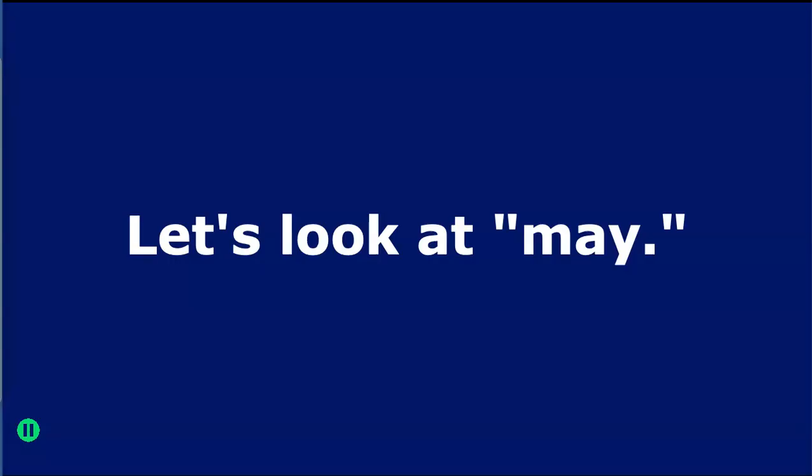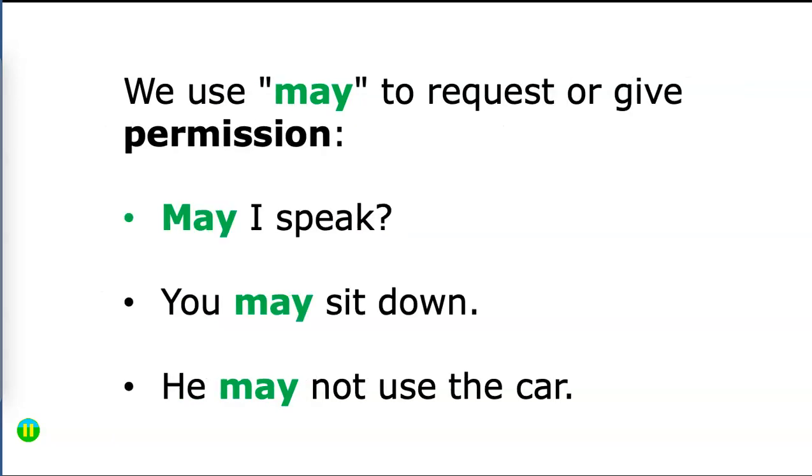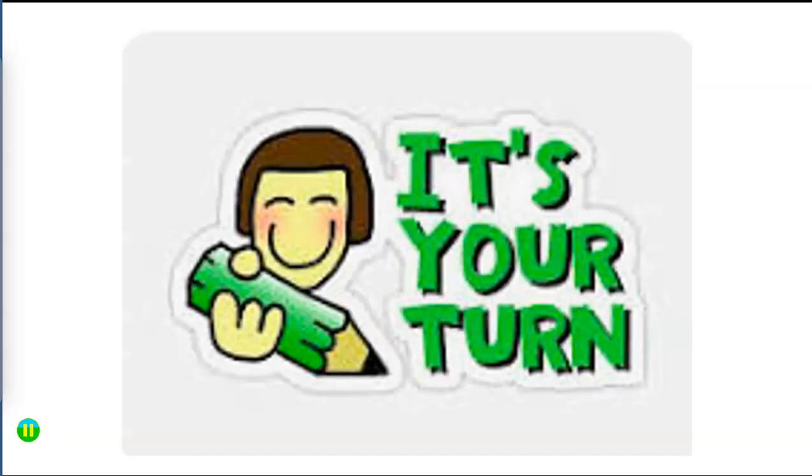Now let's look at may. We use may to show possibility. This possibility is slightly stronger than if we use the modal verb might. What he said may be true. It may rain. Tom may win the race. We also use may to request or give permission. May I speak? Here I'm making a request. You may sit down. I'm giving permission. He may not use the car. Now I'm denying permission.